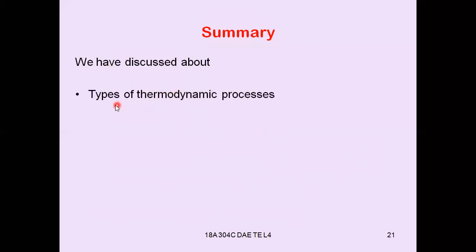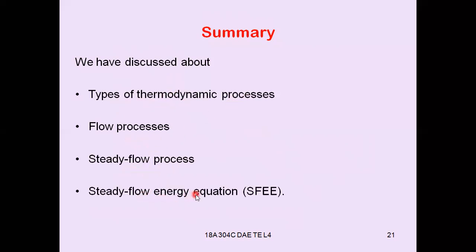We have completed the assumptions and the derivation of the steady flow energy equation. So we have discussed types of thermodynamic process, flow process and steady flow process, and also the steady flow energy equation and the assumptions made in its derivation.